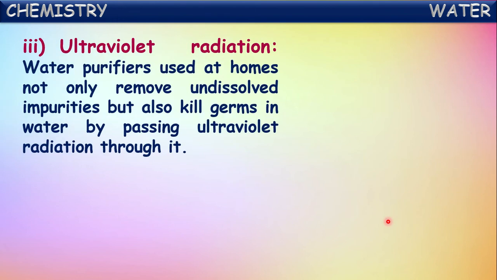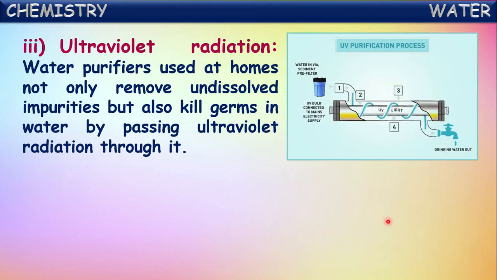One more method is ultraviolet radiation passage. Water purifiers used at our homes not only remove undissolved impurities but also kill germs in water by passing ultraviolet radiation through it. So when ultraviolet radiation is passed through the water, it kills the germs present in the water.